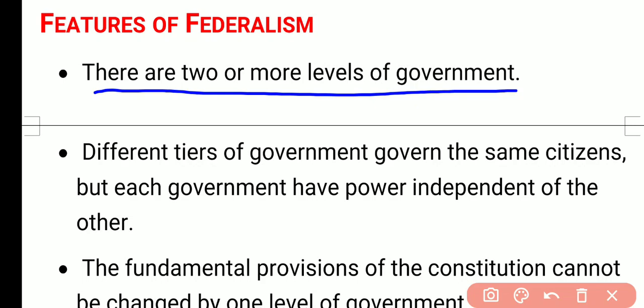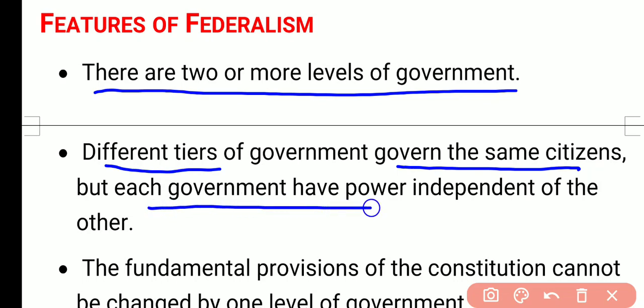Second feature: different tiers of government govern the same citizens, but each government has power independent of the others. We have different levels of government, but the different tiers govern the same citizens. For example, suppose we are living in the Delhi NCR, we are citizens of the Delhi government and we are citizens of the Indian central government too.